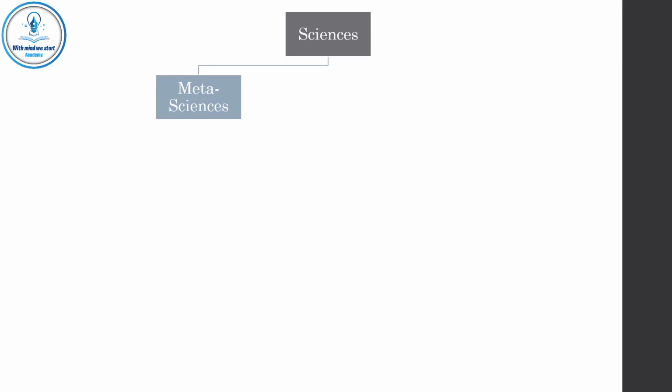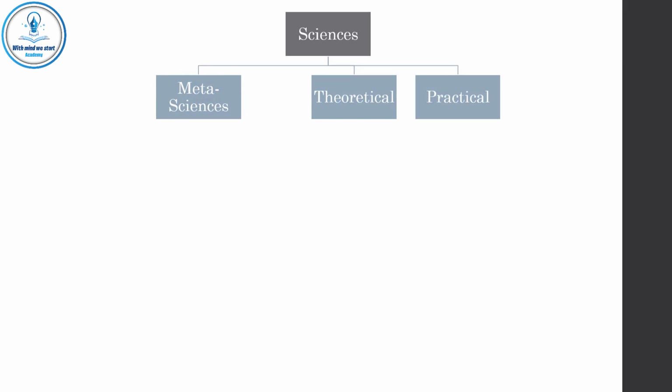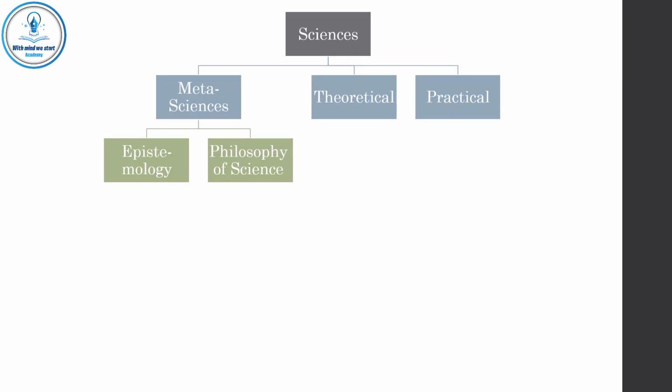Sciences are divided into three types: meta-sciences, theoretical sciences, and practical sciences. Logic is important for every type of these. For example, meta-sciences include epistemology and philosophy of science. Epistemology is a science which studies the sources of knowledge we have, like senses, experiments, mind, religious books, and even our hearts. It's obvious that logic is very important in studying epistemology. It helps us to reach a rational epistemology.